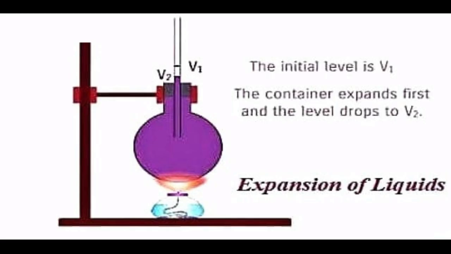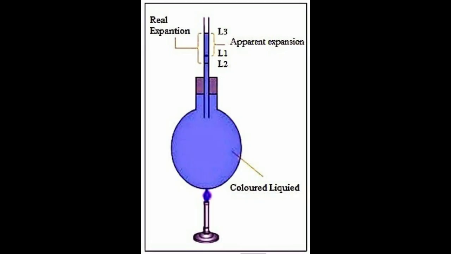Experiment to measure real and apparent expansion of a liquid. To start with, the liquid whose real and apparent expansion is to be determined is poured in a container up to a level. Mark this level as L1. Now, heat the container and the liquid using a burner. Initially, the container receives the thermal energy and it expands. As a result, the volume of the liquid appears to have reduced. Mark this reduced level of liquid as L2.